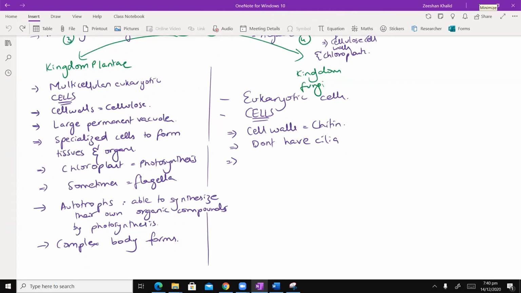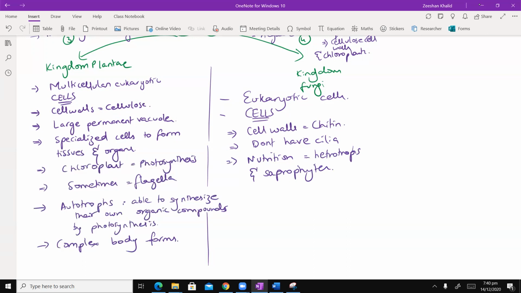So the next thing that you need to know is their nutrition. Okay, their nutrition is heterotrophs. Oh, sorry, not autotrophs, heterotrophs. और इसी में एक categorization है जिसको हम कहते हैं saprophytes. ठीक है. So what exactly is saprophytic mode of nutrition?